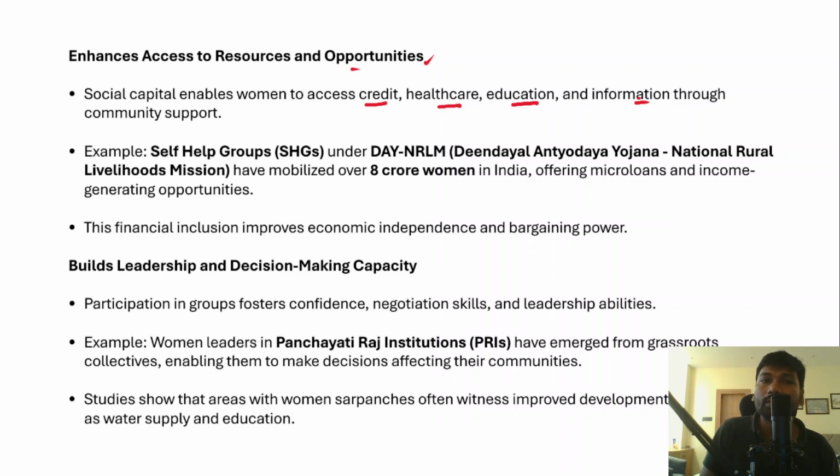The best example was the self-help groups under the Deen Dayal Antyodaya Yojana National Rural Livelihoods Mission. It has mobilized over 8 crore women in India, and in fact it has also offered women microloans, income generating opportunities, hand holding support and marketing support. However, the financial inclusion improves their economic independence and their bargaining powers as well.